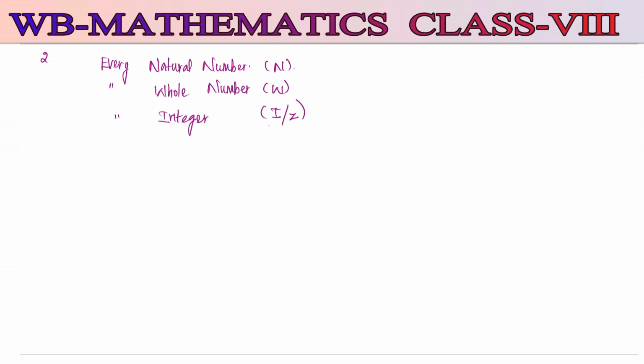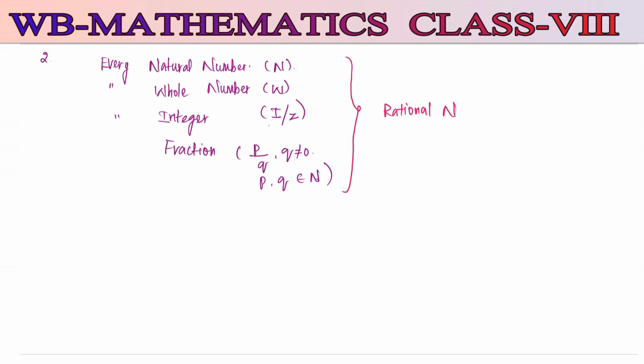Second one: every natural number, every whole number, every integer and every fraction is a rational number. So all these numbers are rational numbers. Rational numbers are denoted by capital Q.